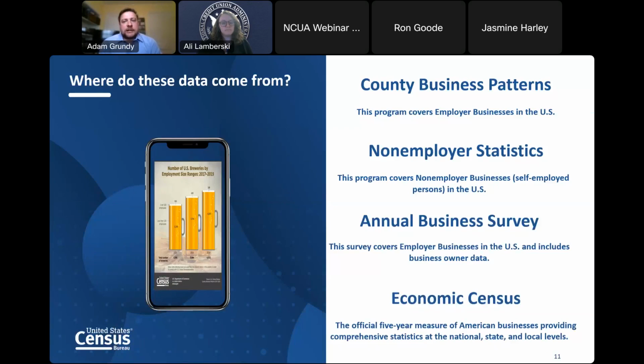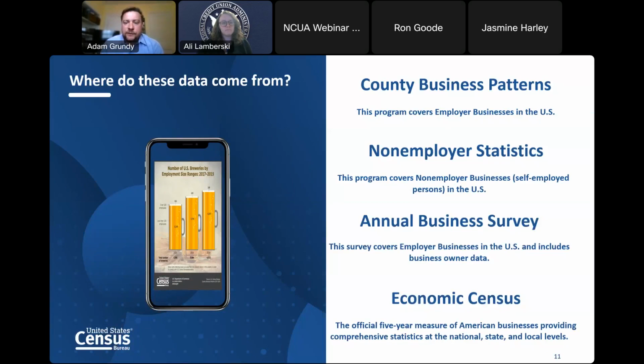So where does this great data come from? First of all, it's from County Business Patterns, and I'll be going through different examples of each of these today. So these cover employer businesses in the County Business Patterns program, whereas non-employers cover the self-employed persons in the United States. They fill out a 1099 tax form, and this allows us to track what those non-employers are doing as they vary from sector to sector.